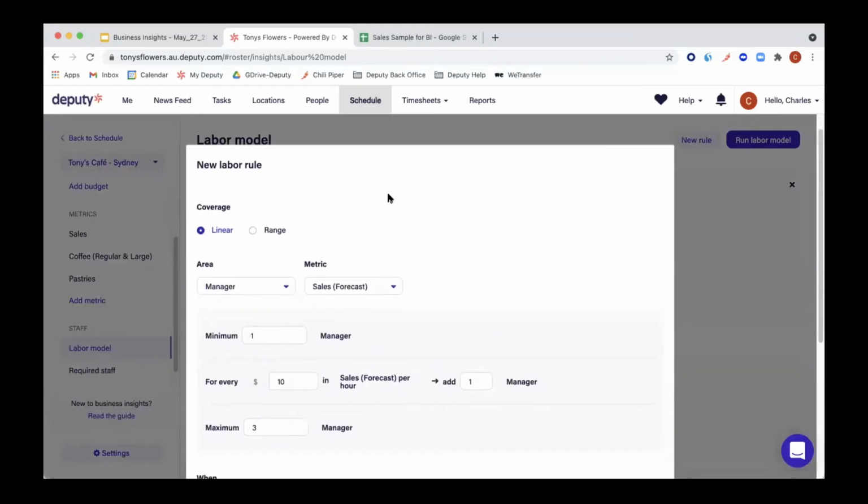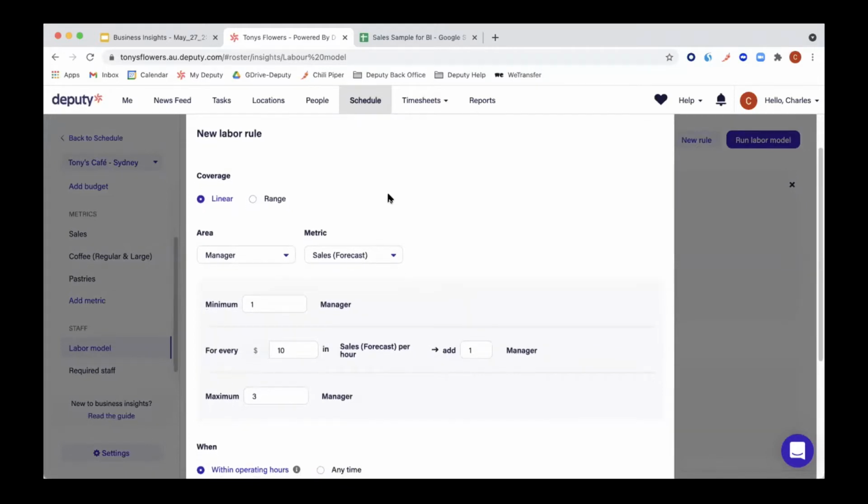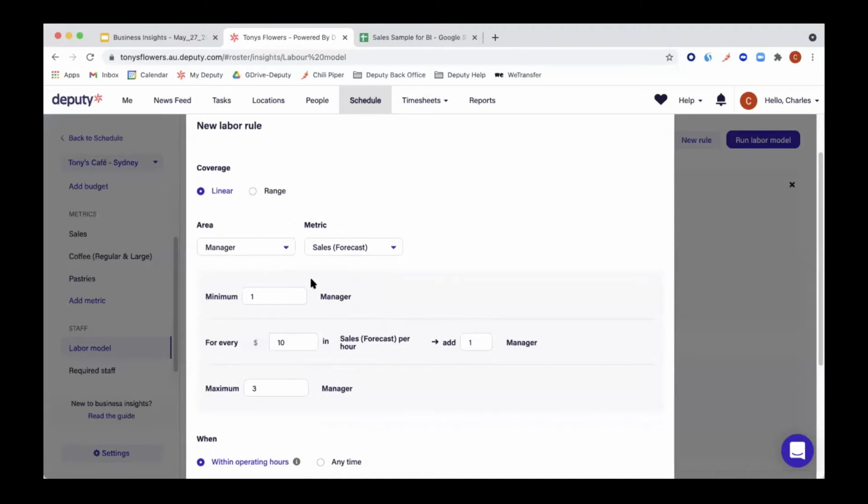And in this pop-up window, we'll see that there's different things that come up. So we have coverage, area, metric, and so forth. So let's start with the area. That's the easiest part. So since in this example, our areas are named after job titles, let's just select manager. Now in the minimum, think of this as a very quiet day. You need at least 1 manager in your store. So we'll select 1.